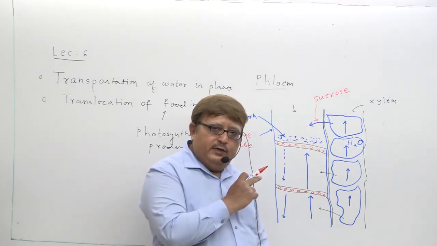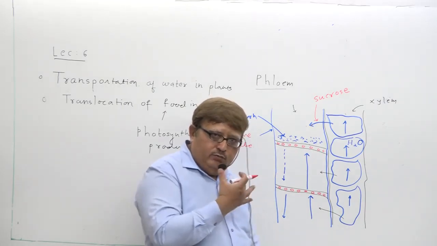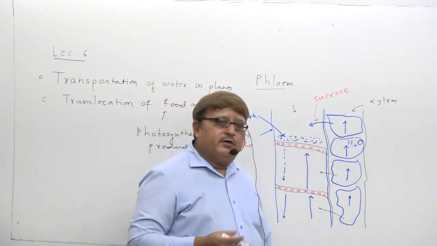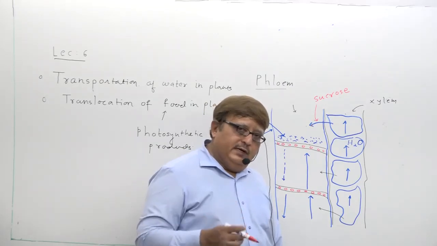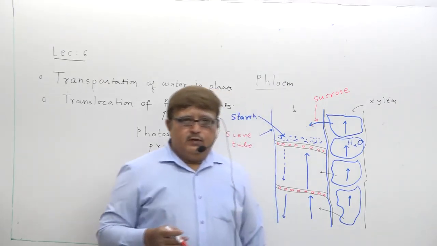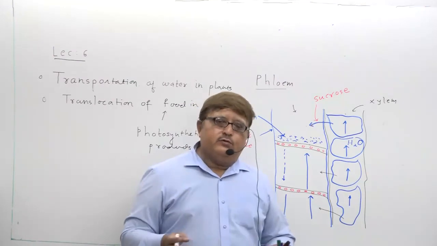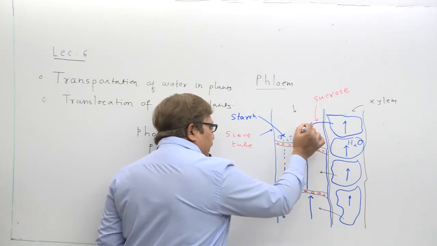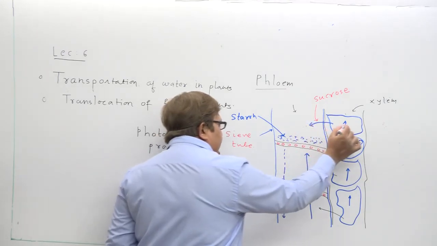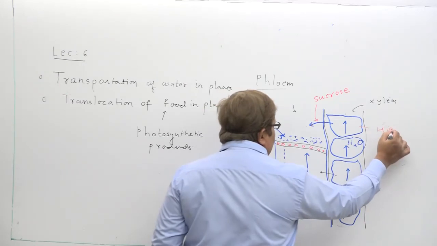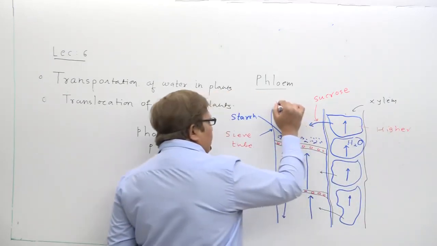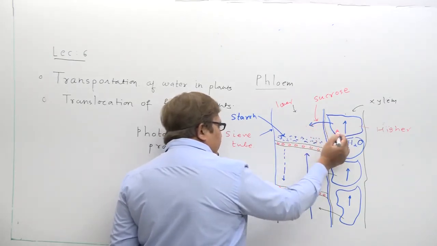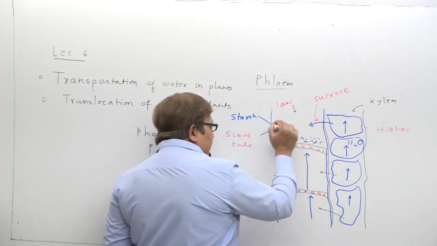Obviously in the xylem cell, because it has lost some sucrose which is transferred here, and as you know, water always moves from higher concentration to lower concentration. Actually what happens is, because sucrose came here, here the water concentration is higher and here the water concentration is lower. So due to the process of osmosis, water enters here.